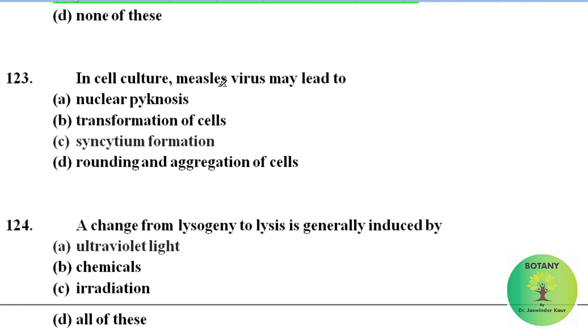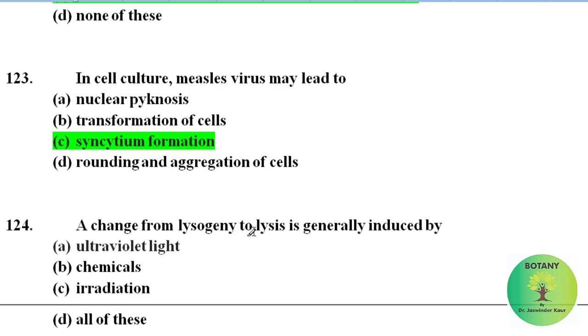In cell culture, measles virus may lead to nuclear pyknosis, transformation of cells, syncytium formation, rounding and aggregation of cells. Correct answer is syncytium formation. In cell culture, measles virus may lead to syncytium formation.